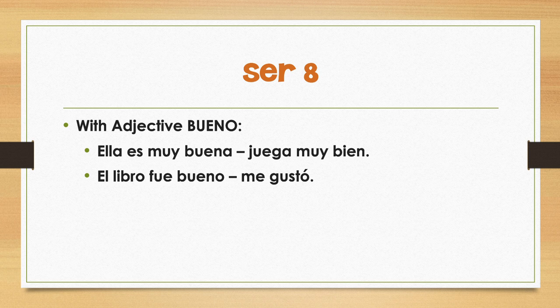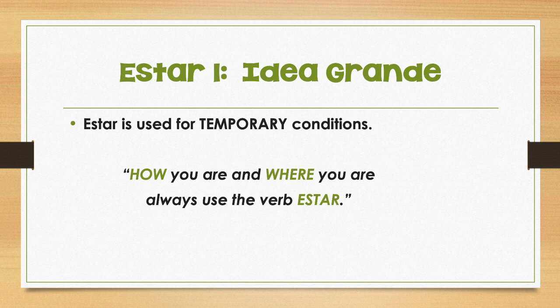When we get to the other column, we're going to look at how we use estar with bien to say temporarily how someone is doing. Okay, let's move on to estar. The big idea for estar is that it is used for temporary conditions, so things that are not going on long term. And our core phrase here is how you are and where you are.